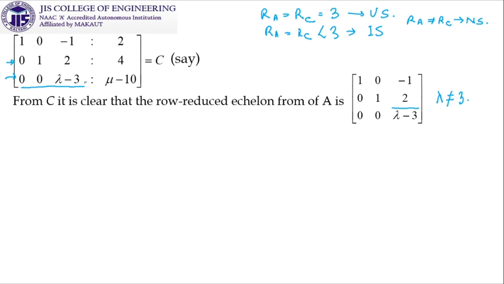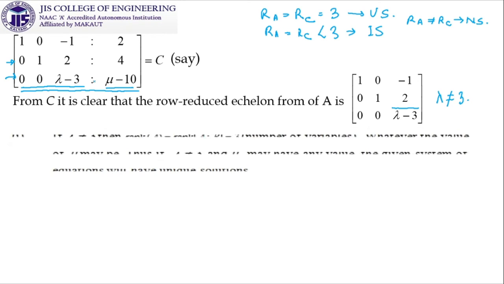And if this is non-zero, we are not bothered about the value of mu, because if mu is 10 or if mu is not equal to 10, that means if this part is 0 or not equal to 0, we are not at all bothered, because our target is to check what is the first non-zero element and the number of zeros preceding this. So if this is the first non-zero element in the third row, the rank of this augmented matrix will also become 3.